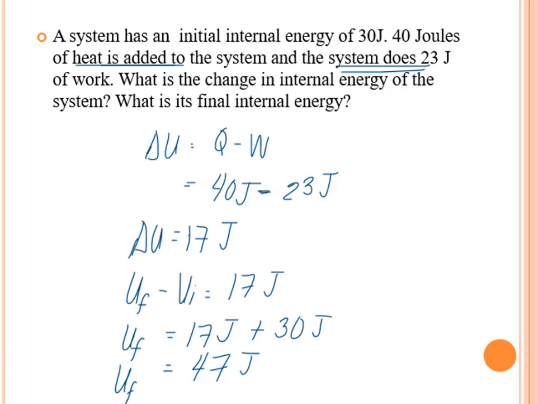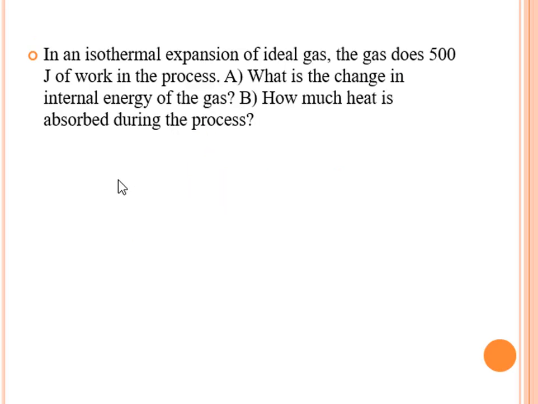The next item. In an isothermal expansion of ideal gas, the gas does 500 joules of work in the process. So that is, again, work done by the system. So that is positive. What is the change in the internal energy of the gas? And how much heat is absorbed during the process?